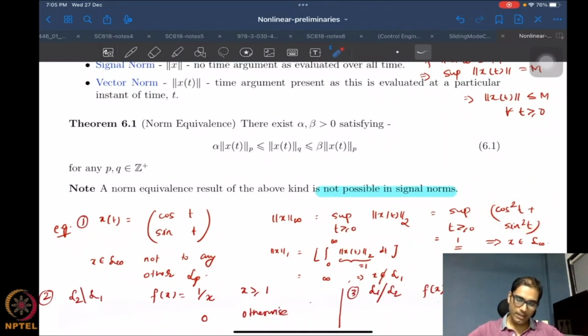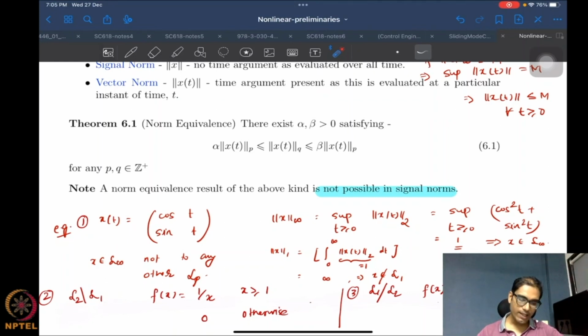So the supremum is equal to 1. This means the supremum is bounded, therefore the infinity norm exists, therefore x belongs to L infinity as per our definition. If a function has a finite Lp norm, then it belongs to the Lp space. It has a finite infinity norm, therefore it belongs to L infinity space.